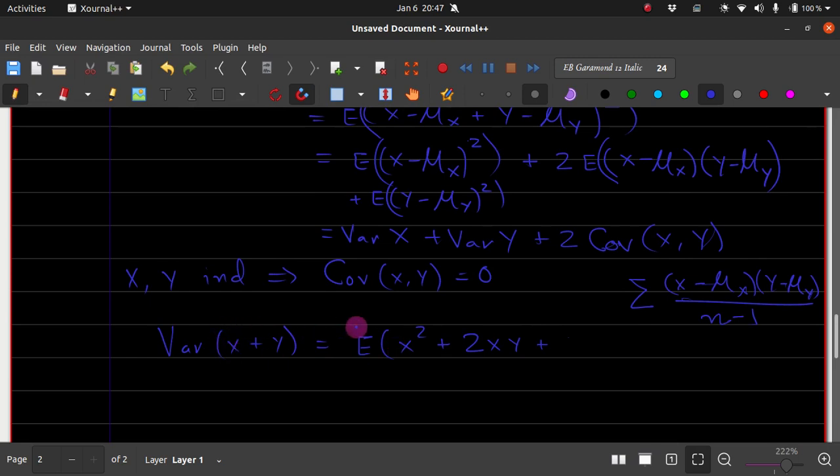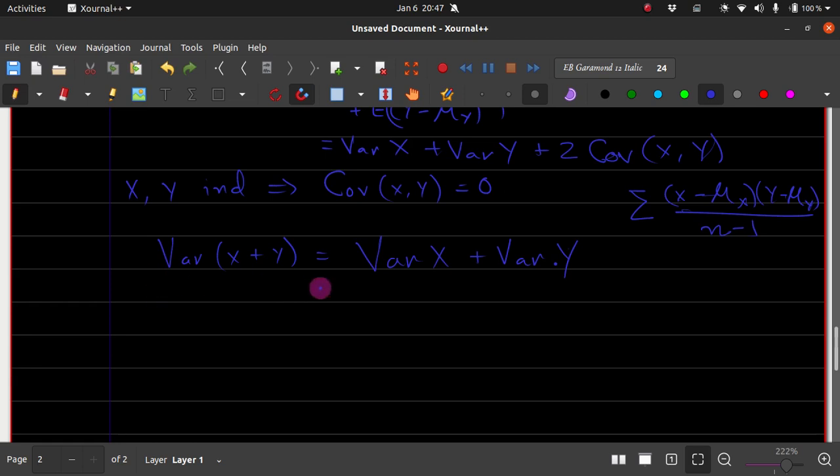Variance of x plus y is nothing but the variance of x plus the variance of y, in case x and y are independent. In our studies we very often assume that x and y are independent, so this is quite often the case.